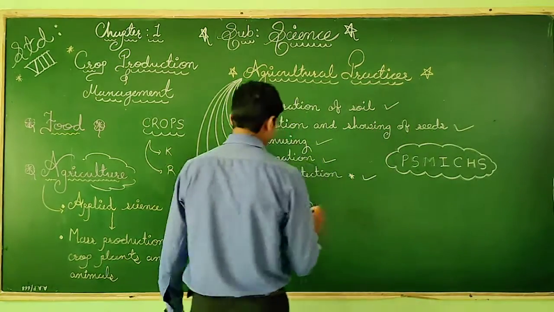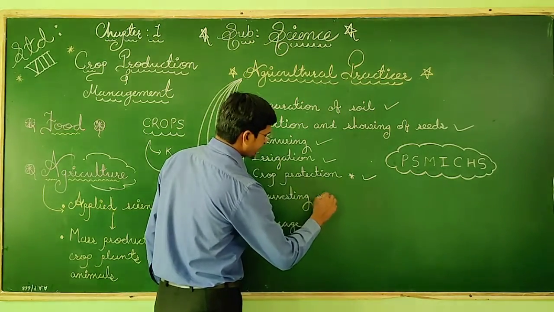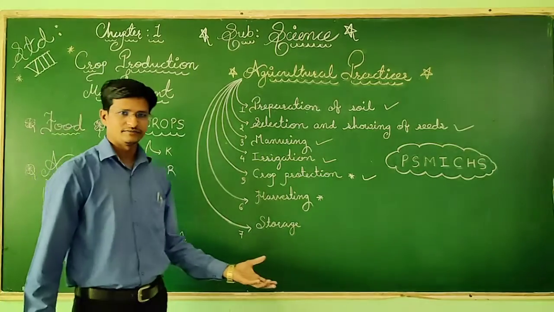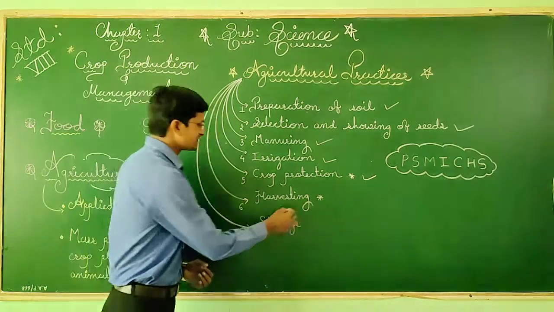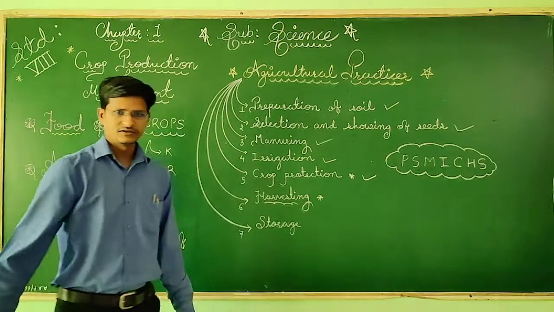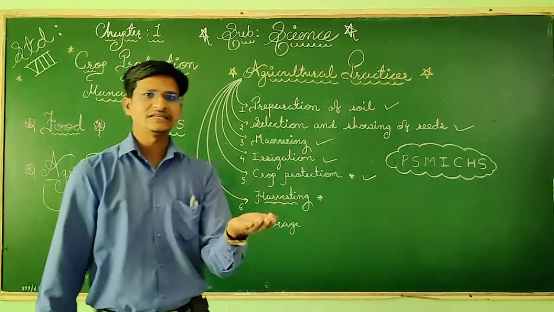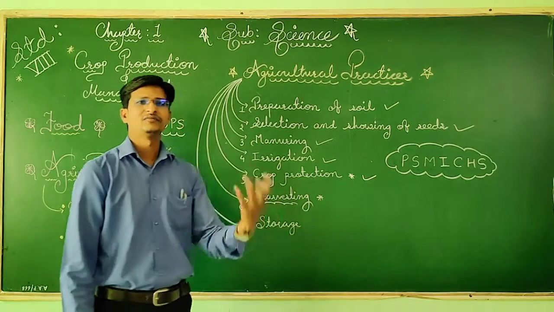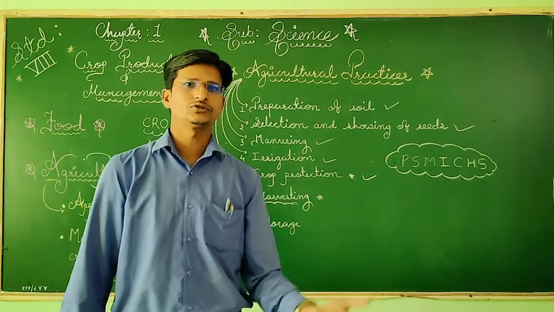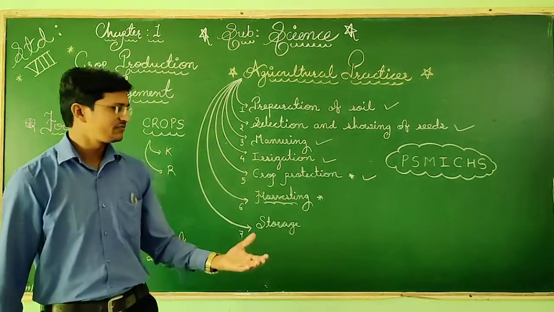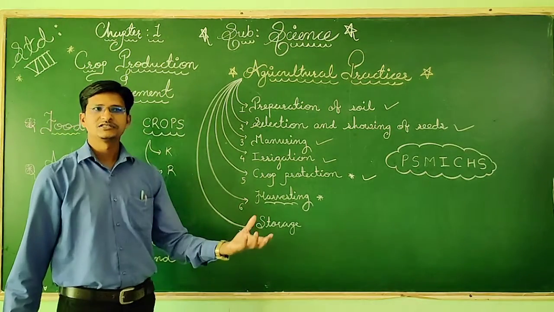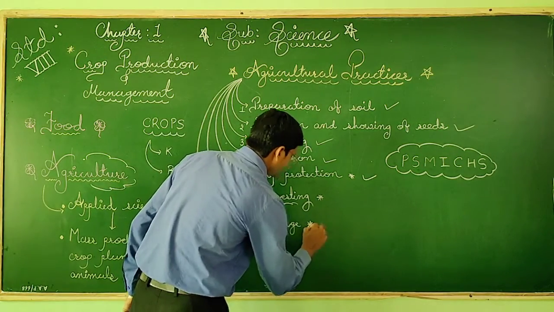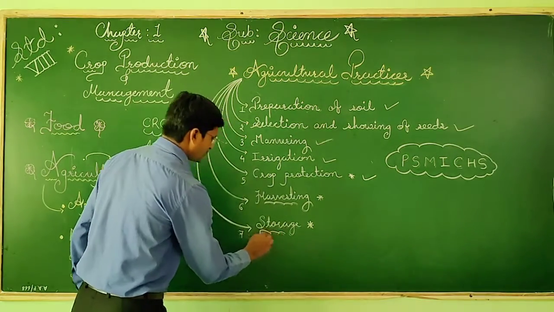Now, when the crop is ready, we need to harvest it. By cutting that crop, we are harvesting. To cut, nowadays we use different machines, a tractor, a thresher, different electrical machines for harvesting. And last, very crucial, is storage.